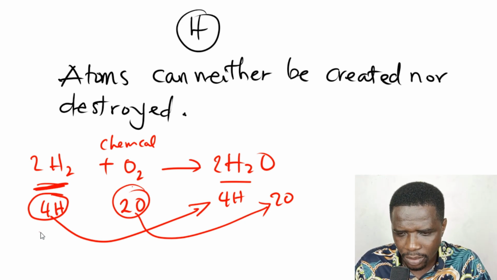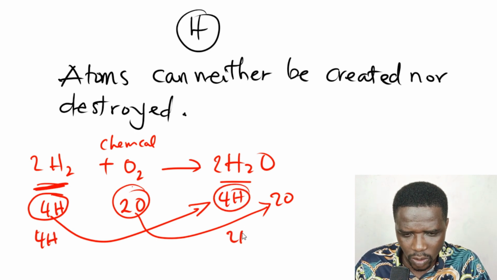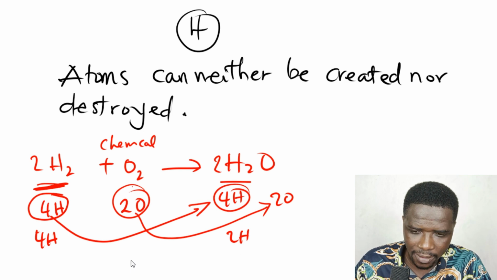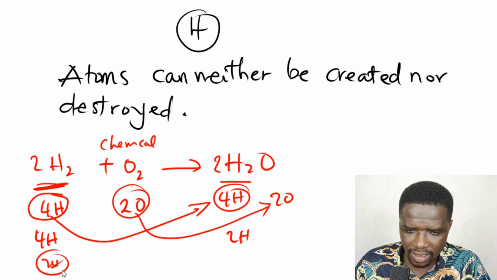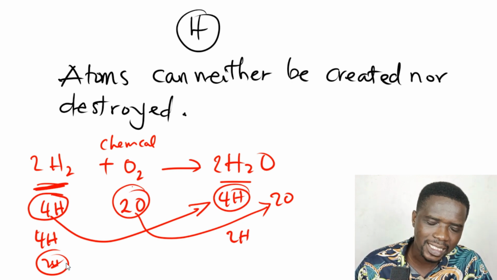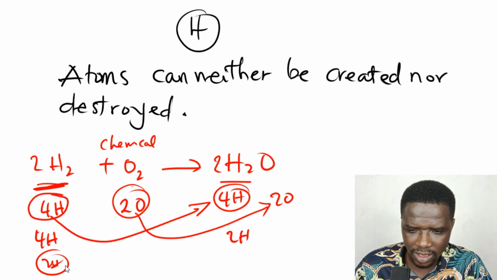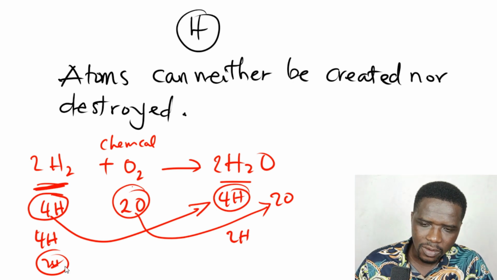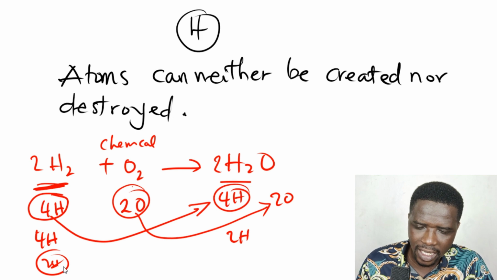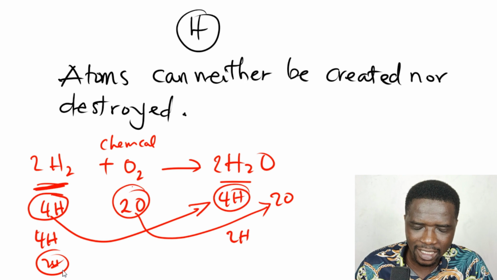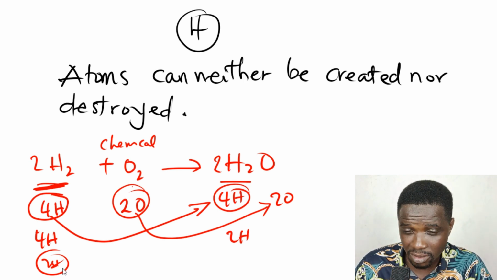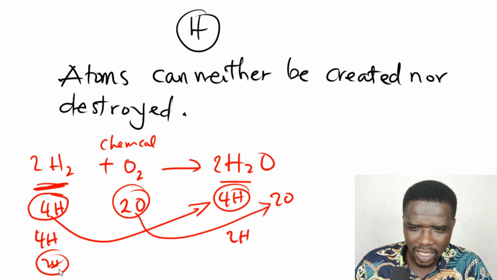Okay, so if for example you have 4 hydrogen atoms here, and then when you balance it's 2 hydrogen atoms, that means that 2 of the hydrogen atoms have been destroyed, and that will not happen. It's not just about forming entirely new atoms. It also means that the number of atoms present in the beginning should also be present at the end of the chemical change or chemical reaction. So that is what he meant by that.